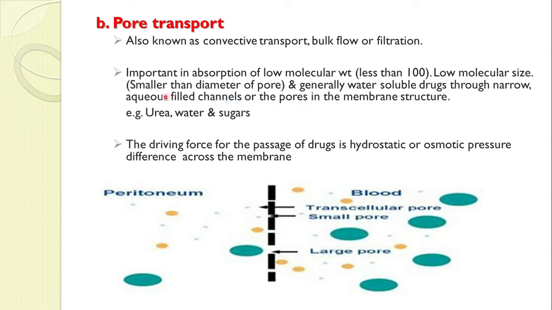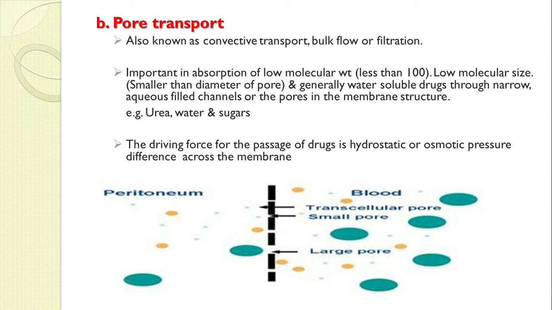Okay, the examples of this: the drugs, or we can say the molecules, that get transported across the membrane by pore transport are urea, water and sugars, which get absorbed by pore transport methods. The driving force for the passage of the drug is hydrostatic or osmotic pressure differences across the membrane. Likewise, in passive diffusion, the driving force is the concentration gradient.